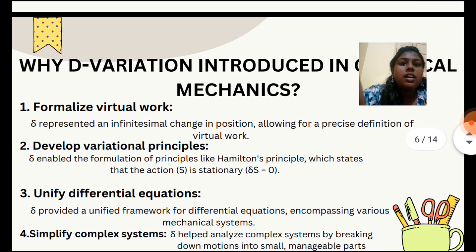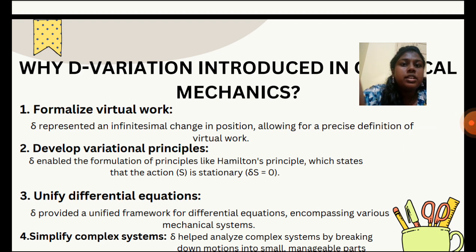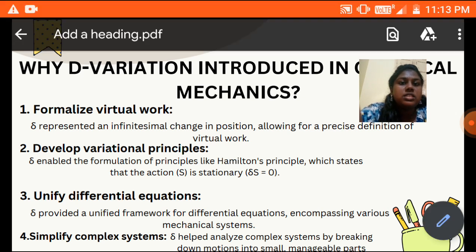It is to formalize the virtual work, that is, delta represents an infinitesimal change in position, allowing for a precise definition of virtual work, and to develop the variational principles. Delta enables the formulation of principles like Hamilton's principle, which states that the action integral is stationary, that is delta S is equal to 0.